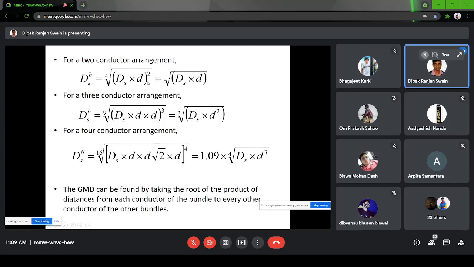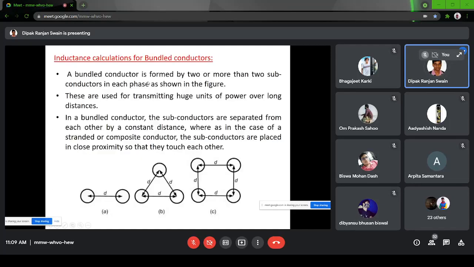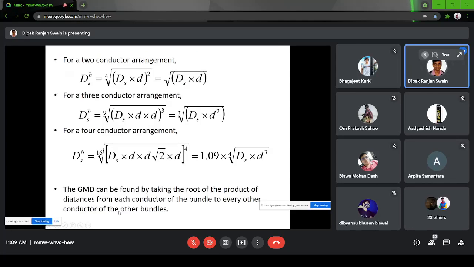In a two conductor system, one is the radius, another is the distance. In a three conductor system, one is the radius, two are the d values. In a four conductor system, one is the radius, two are d, and the third one will be root 2 d. So in the four conductor system: radius, d, root 2 d, and d.